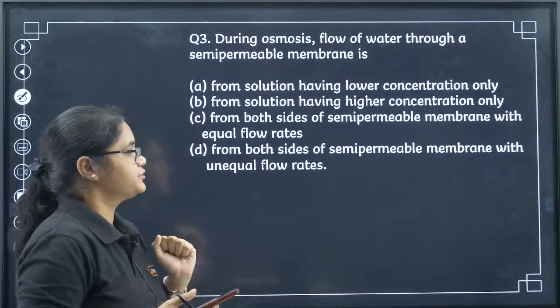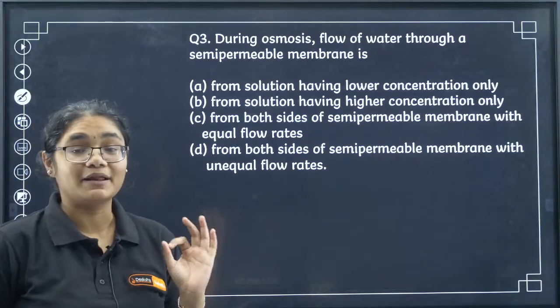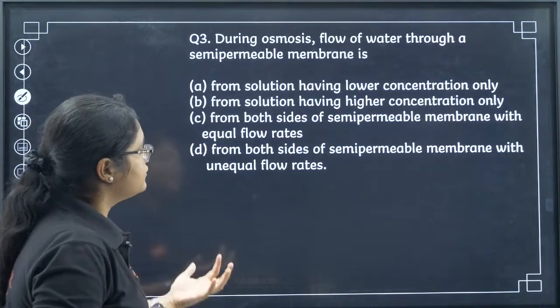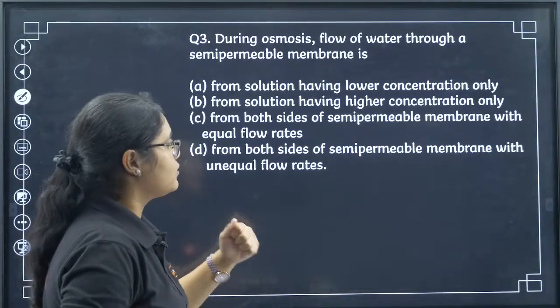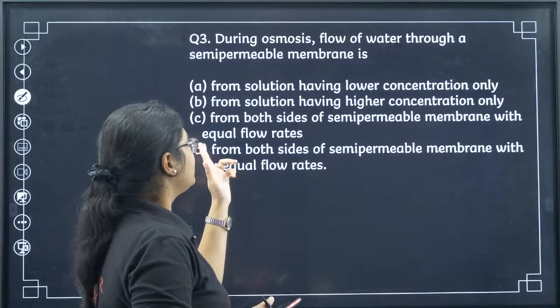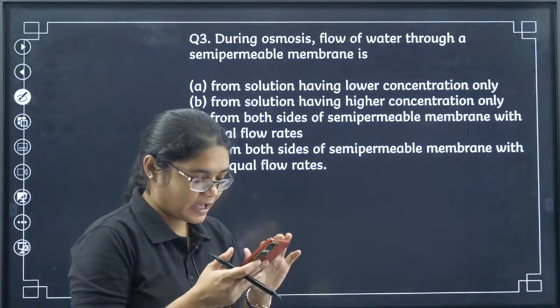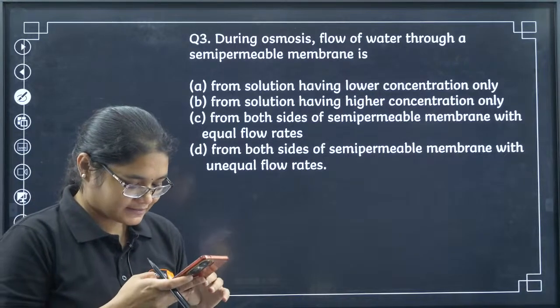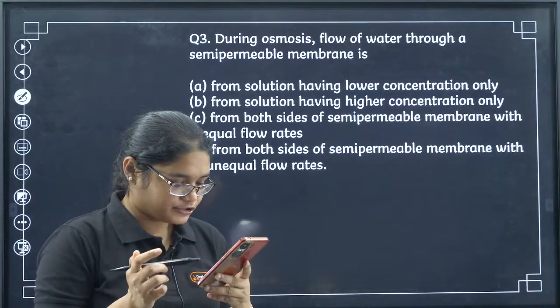Please attempt the questions. Third one: during osmosis, the flow of water through a semi-permeable membrane is from solution having lower concentration only, from solution having higher concentration only, from both the sides of the semi-permeable membrane with equal flow rates, or from both the sides of the semi-permeable membrane with unequal rates. What will be the answer for this question, dear children?